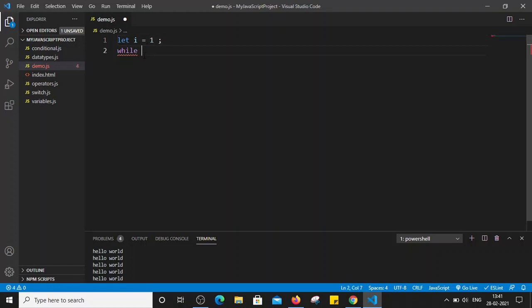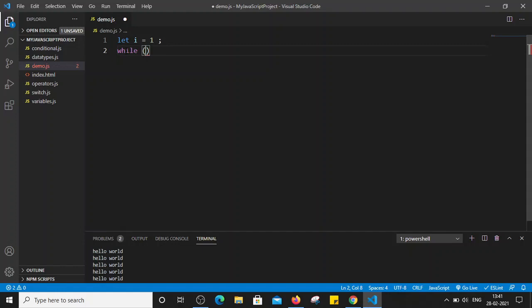Next thing is I will write a while loop. The syntax for that is the keyword while, and in brackets I have to mention the condition. How many times do I have to print hello world? That is 10 times. That is, I have to loop the same statement 10 times.